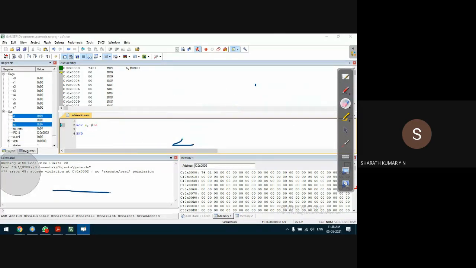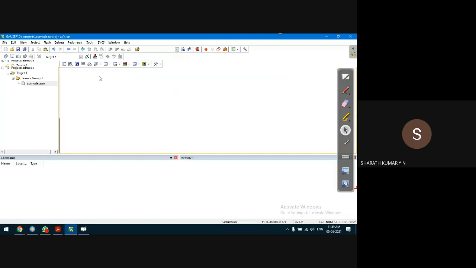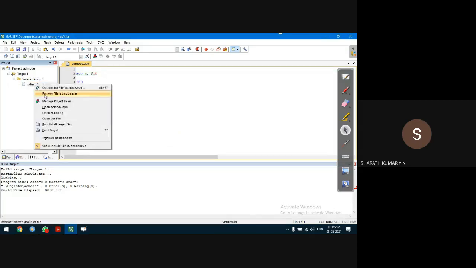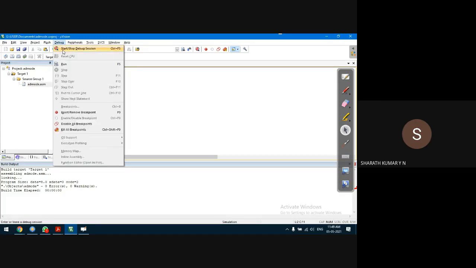Now let us take it as binary. Let us see what happens. What if it is binary? There is B. We use the specifier B, B for binary. Let us say B. Save the file. Right click on source file. Build target. No errors. Again, compiler does not have any issue with the instruction.